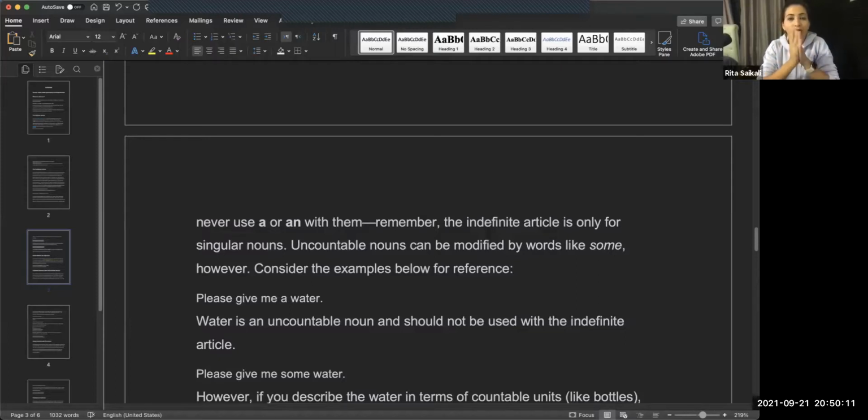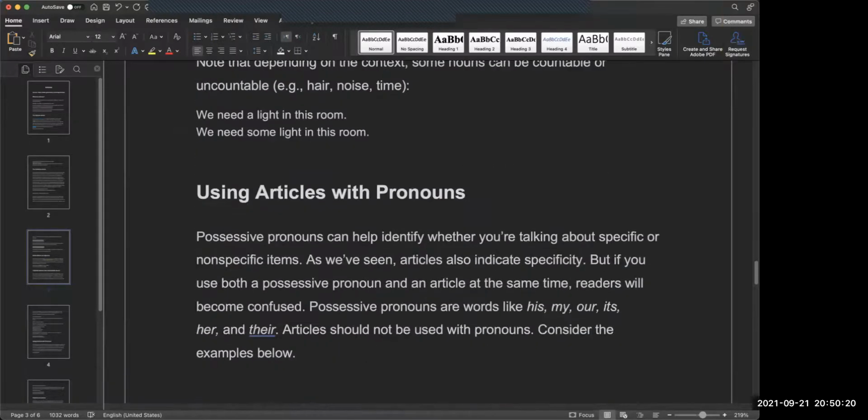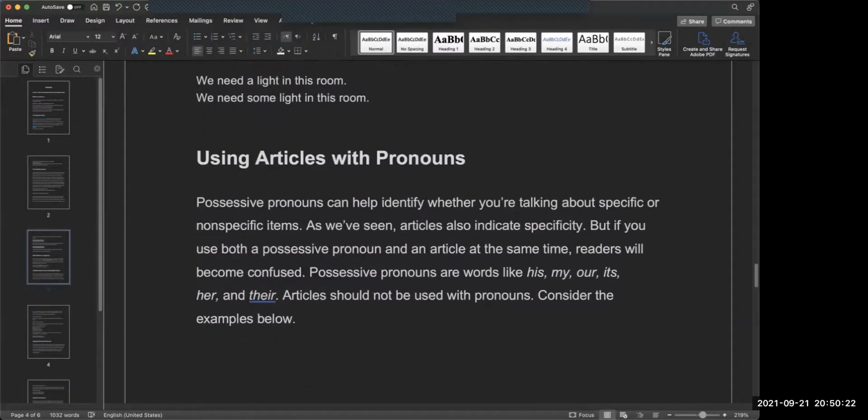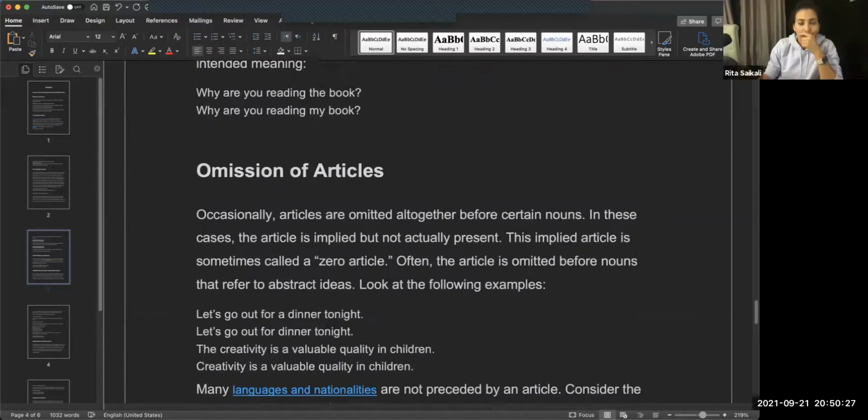And again, we have two main types of articles. We have a and the. I'm not going to talk about this today.